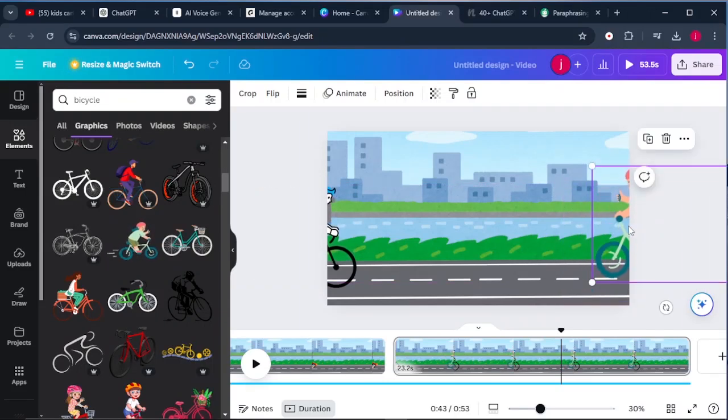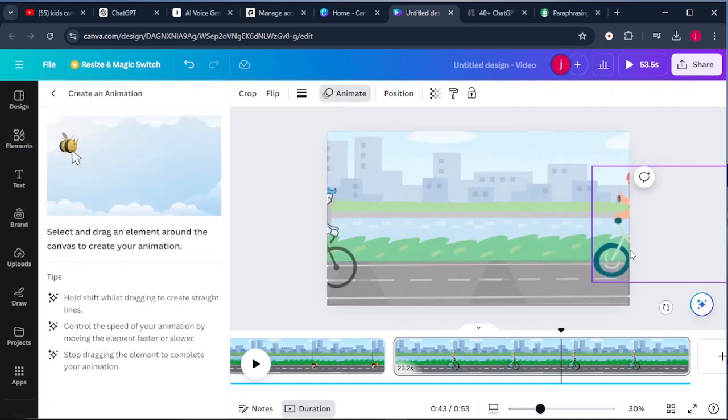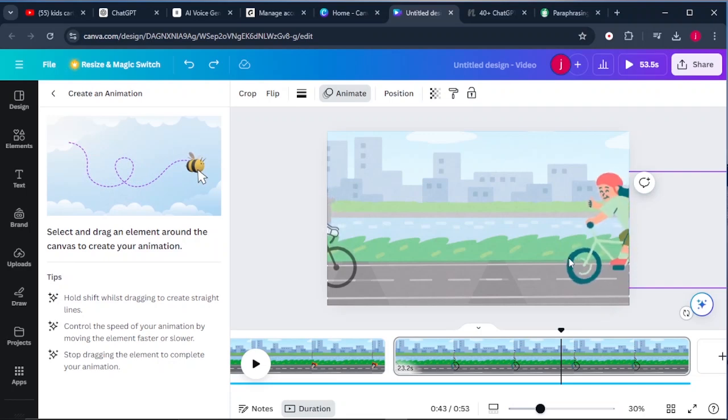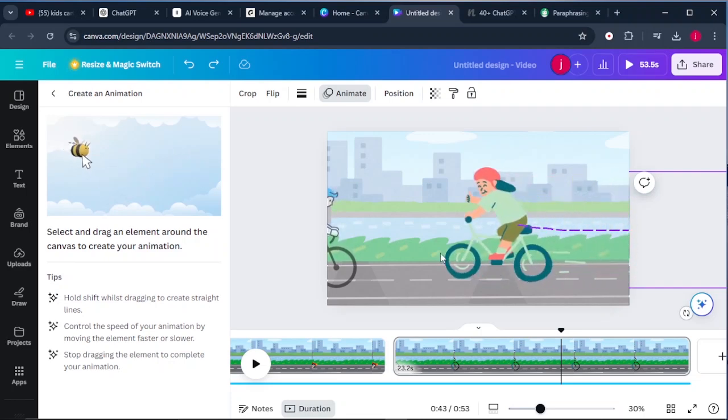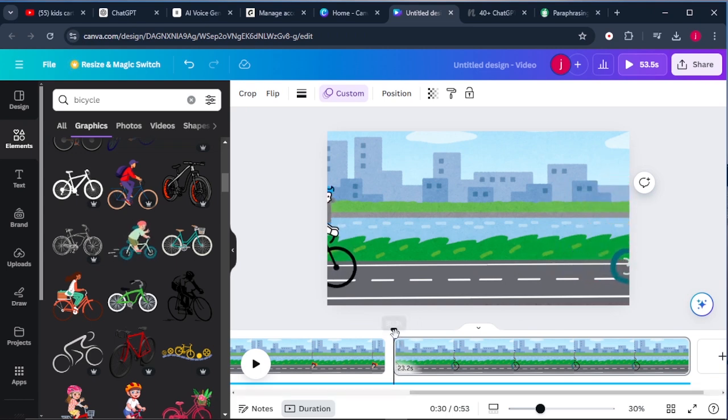Then what I'll do is I'll also animate it so that it moves forward to the left and click on animate. Then I'll click on create an animation. Then I'll click on animation going straight like that. From there, what I'll simply have to do is I'll click on play to see how everything looks.